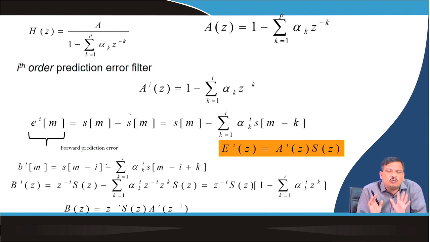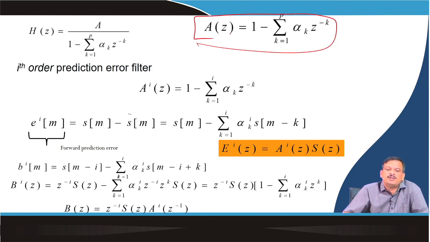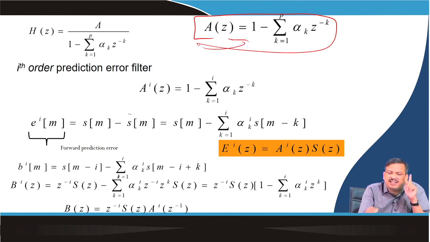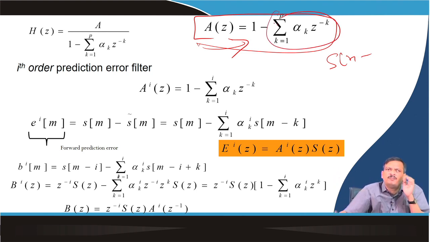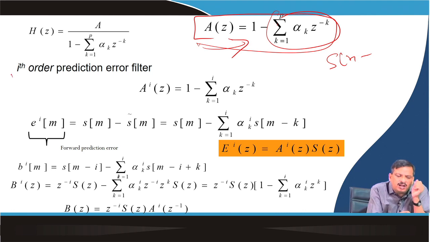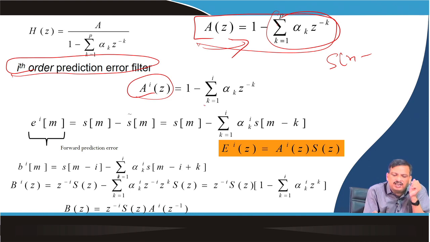Now I come to this. What is the equation of the forward prediction and what is the equation for backward prediction? What is my prediction filter? This one. If I say ith order prediction error filter, it is nothing but a prediction error filter: Sn minus the sum of the previous samples. So let us say the ith order prediction error filter is Aij equal to 1 minus the sum over k equal to 1. Here i represents the iteration and j represents the order.